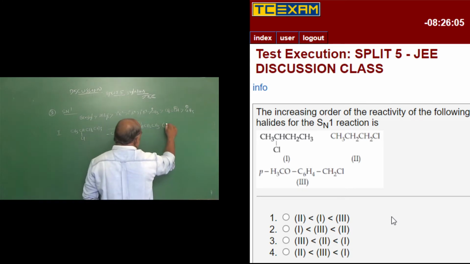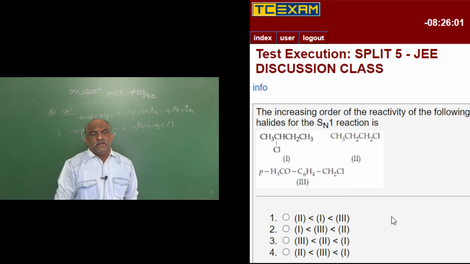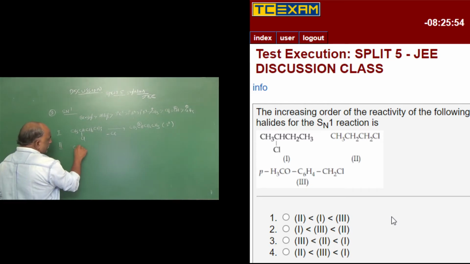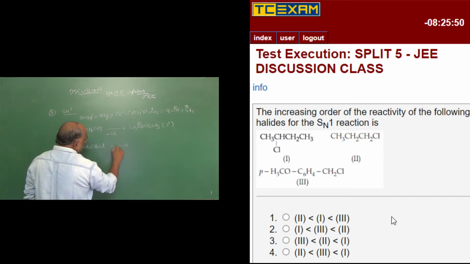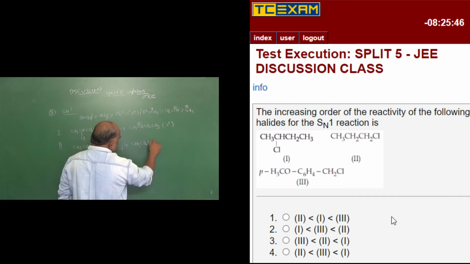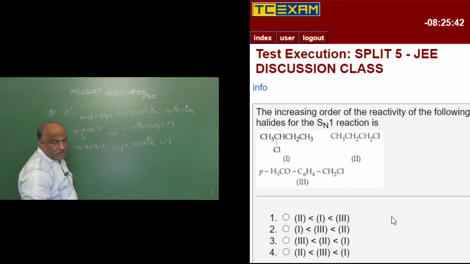This is a secondary carbocation. And the second one is CH3, CH2, CH2Cl. Here also remove Cl, giving CH3, CH2, CH2 plus. This is called a primary carbocation.